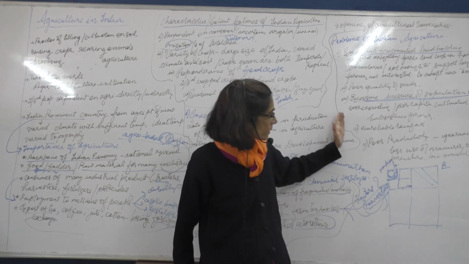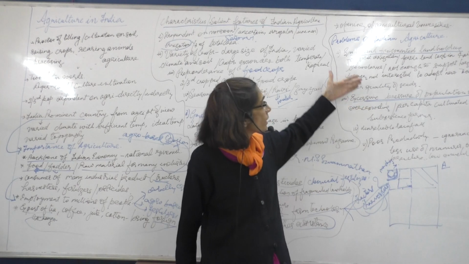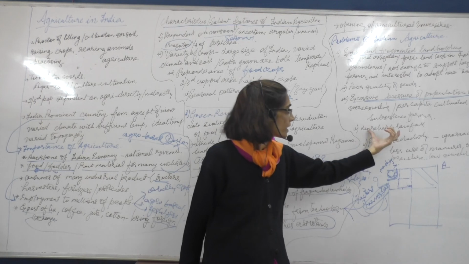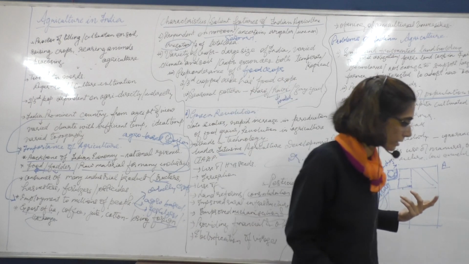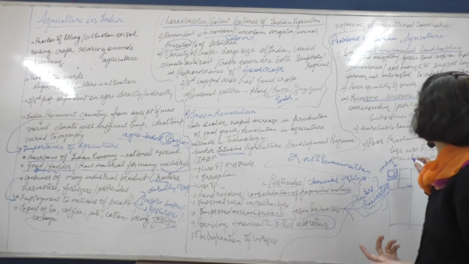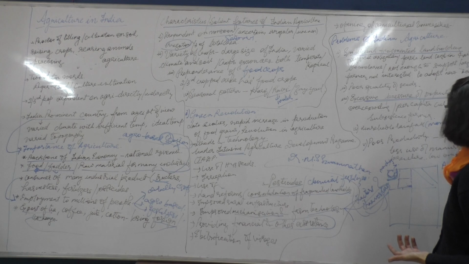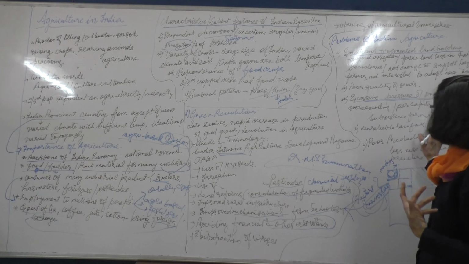And there are certain other reasons why this farmer cannot grow a good amount of crop, like we have unreliable rainfall. They do not have the facility of irrigation, and they are dependent upon the monsoon, and this monsoon will vary in amount as well as duration from year to year.